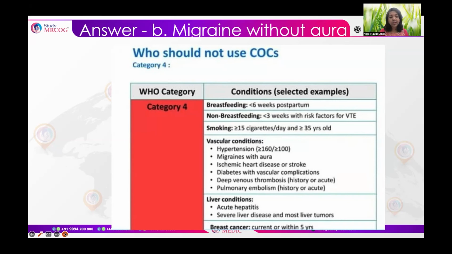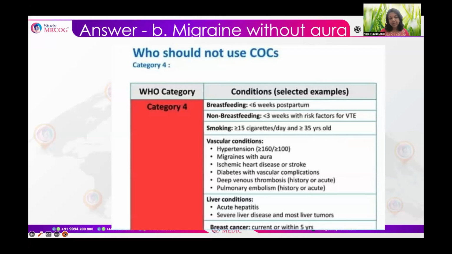Vascular conditions like severe hypertension, migraines with aura, ischemic heart disease or stroke, diabetes with vascular complications, both micro or macrovascular, deep venous thrombosis, acute or chronic, pulmonary embolism, history or acute, liver conditions like liver cirrhosis, acute hepatitis, severe liver disease, and most liver tumors, or any breast cancers which are present, that is current, or breast cancer survivors within 5 years. These are all category 4 for OCPs, which means these are all contraindicated conditions for OCPs.